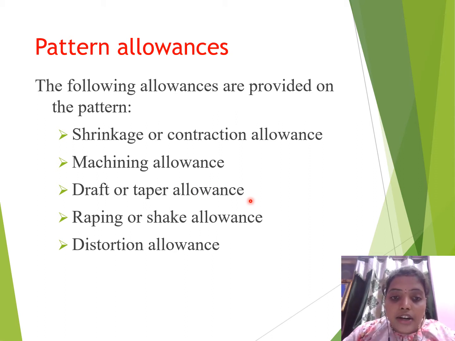Third is draft or taper allowance. Fourth is the warping or shake allowance. Fifth is the distortion allowance. These 5 types are very important allowances which we give to the patterns according to the type, size and shape of the object. We keep everything in mind and give these modifications to the pattern to get the required final object.